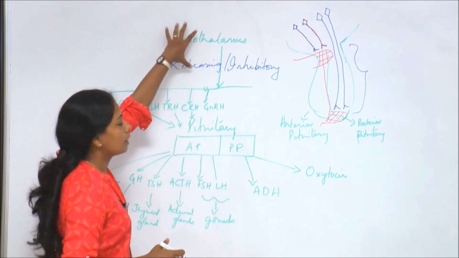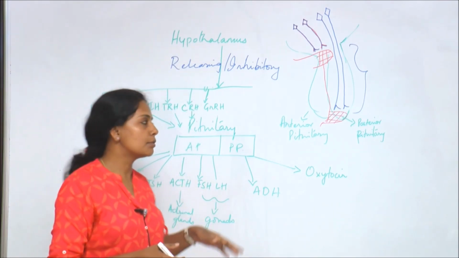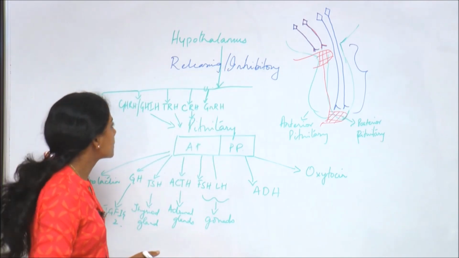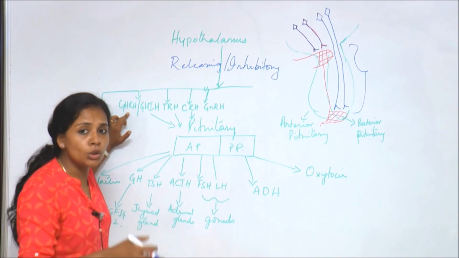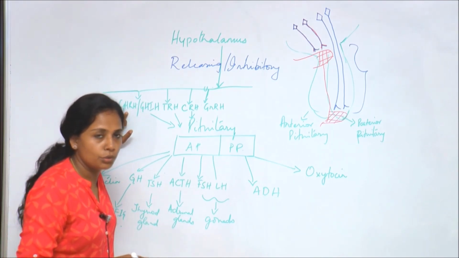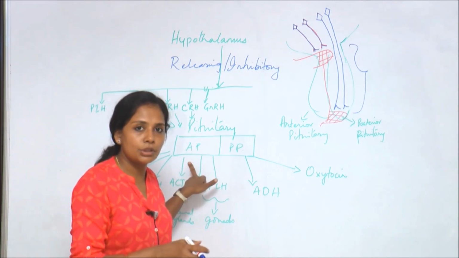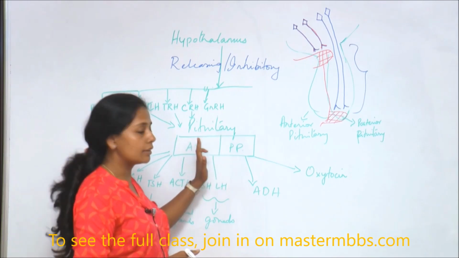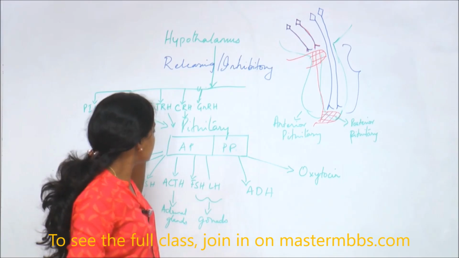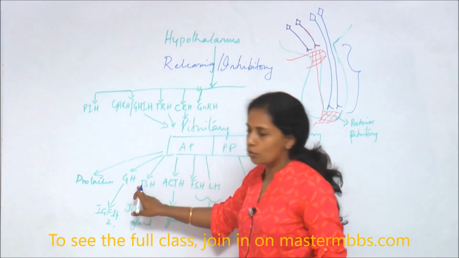Now we'll start with hypothalamus. I said that it causes releasing as well as inhibitory hormones. Now which are the releasing and inhibitory hormones? So first, it causes the release of growth hormone releasing hormone. Now what does this growth hormone releasing hormone do? The growth hormone releasing hormone will act on the anterior pituitary. Now pituitary has two parts, one is the anterior pituitary, another is the posterior pituitary. So growth hormone releasing hormone will act on the anterior pituitary and will cause the release of growth hormone.